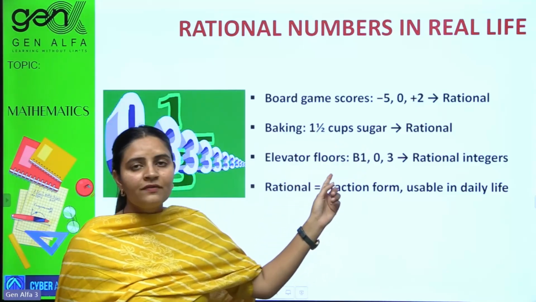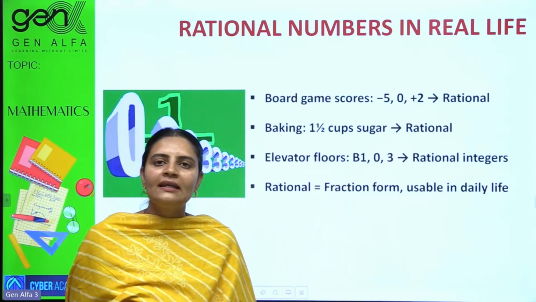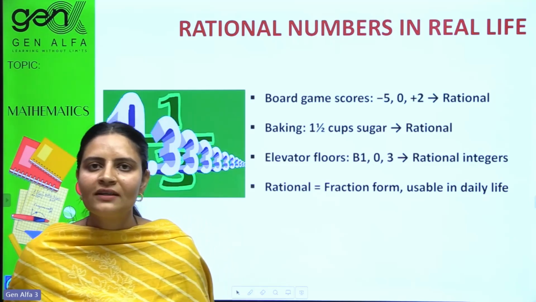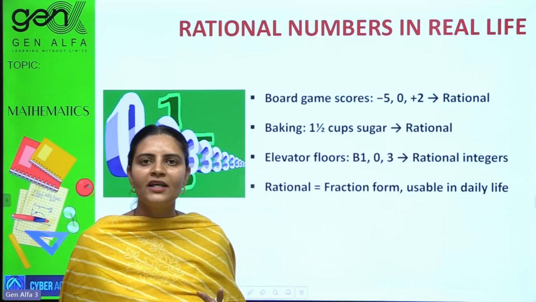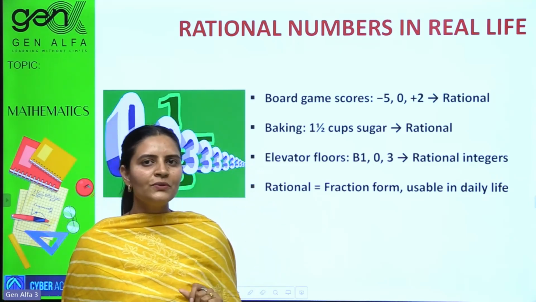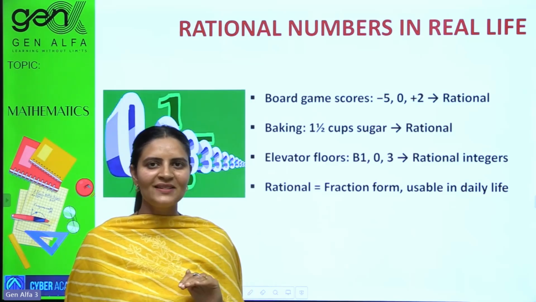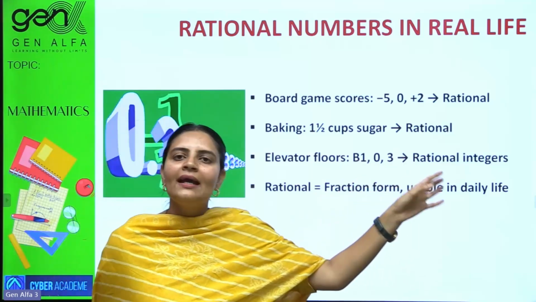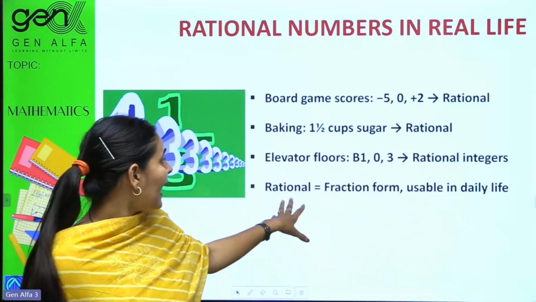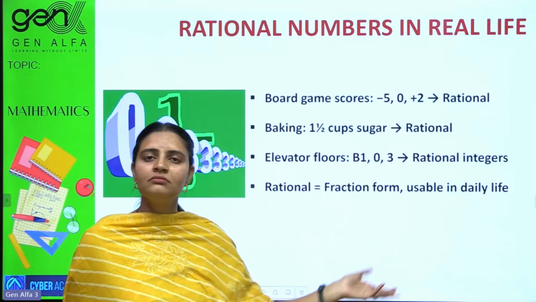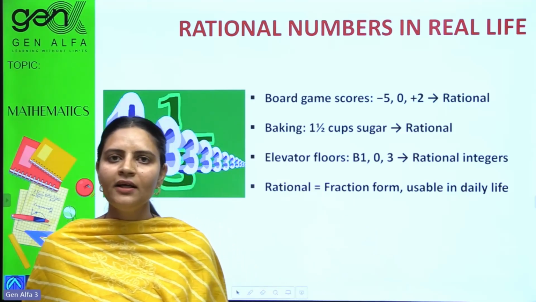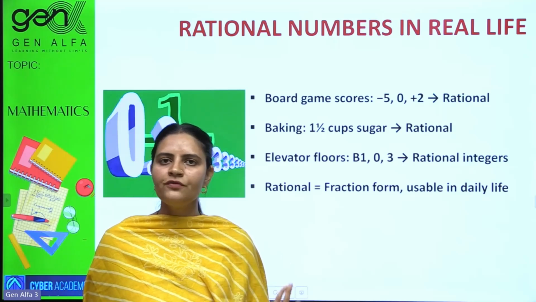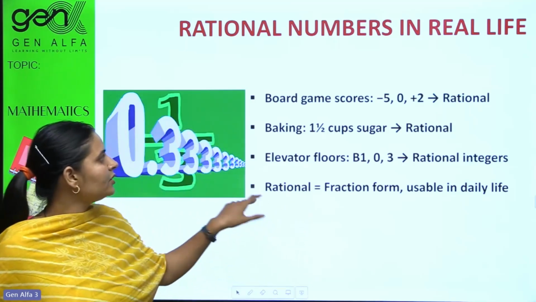Elevator floors, I have given you that example. Basement floors are taken as negative, floor 0 and upper floors are taken as positive. Everything combined gives you a fractional form too. Just make that fraction by putting 1 in the denominator. These are rationals too, integers too, and rationals are in fractional form. These are used in our day-to-day life when we have to measure something and put it into action.